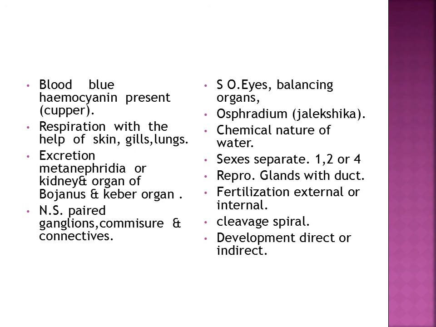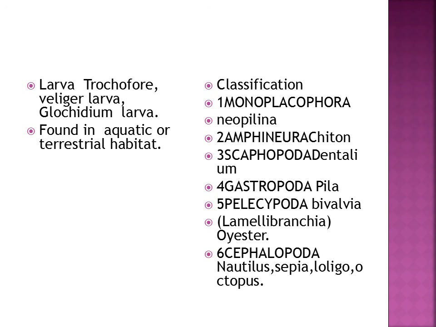Sexes are separate. 1, 2 or 4 reproductive organs are present and glands are present with duct. This is also a very important character, advanced character. Fertilization is external or internal. Cleavage is spiral. Development can be direct or indirect, means larval forms can be present or absent. Larva when present, it is Trochophore larva, Veliger larva or Glochidium larva. They are found in aquatic or terrestrial habitat.